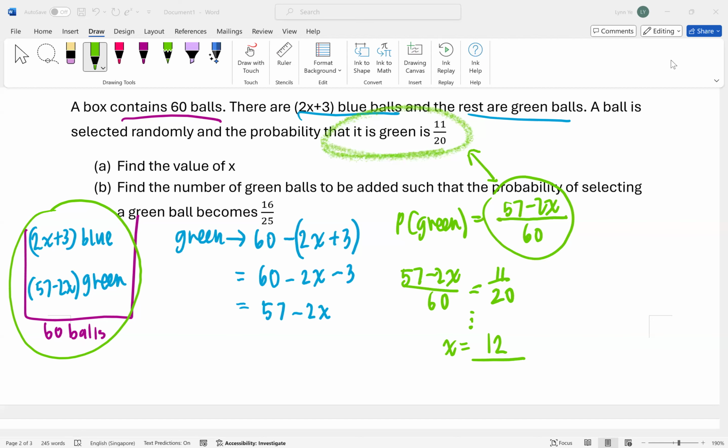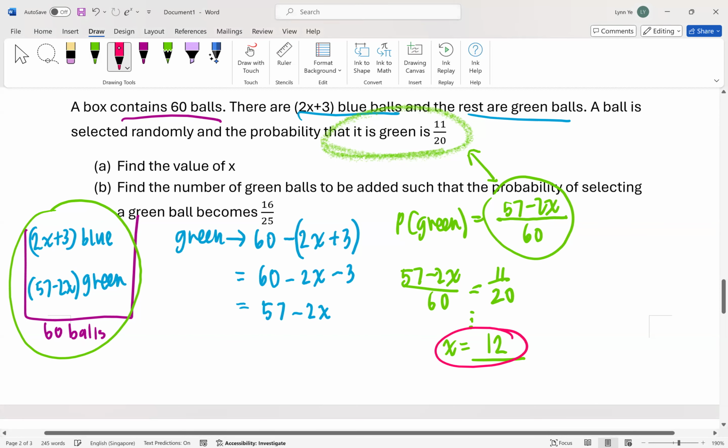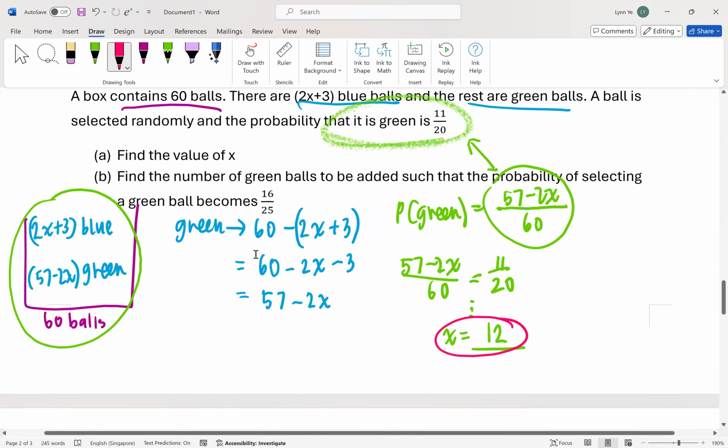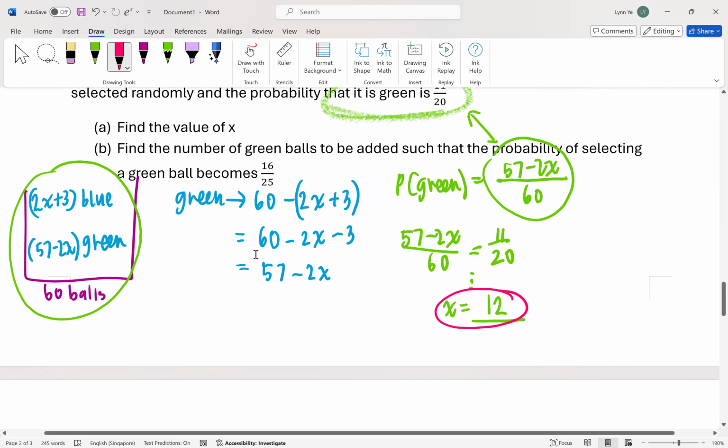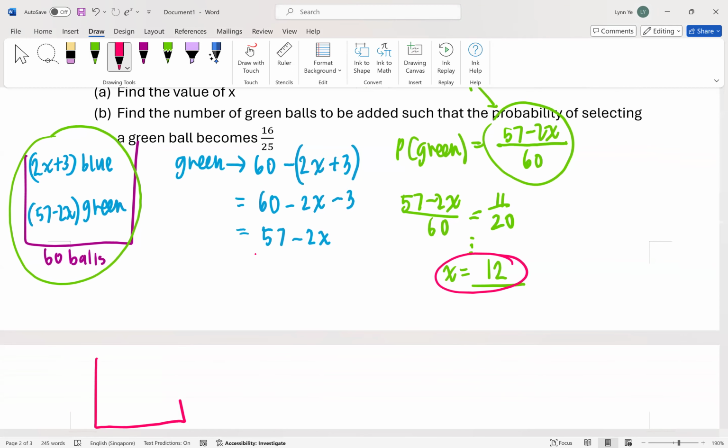Okay, so right now I'll move on. So same thing, I need to sub the 12 in, right? So guys, I sub the 12 in. So all these I will delete away. When I sub the 12 in, remember I told you I need to. So how many blue when I sub in? I know what's the actual number of blue.